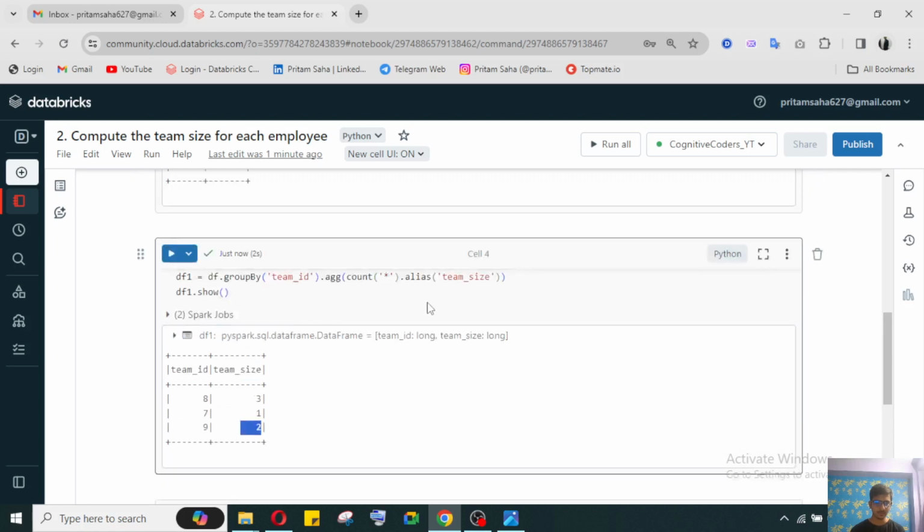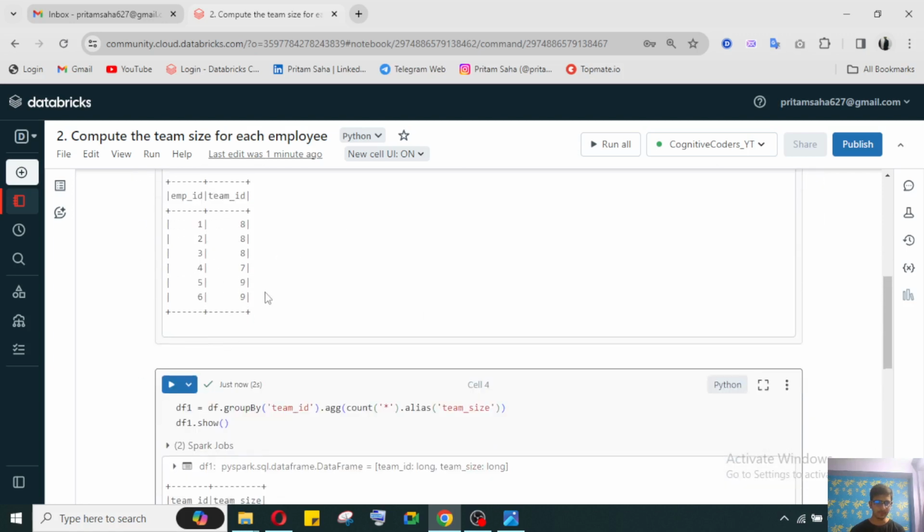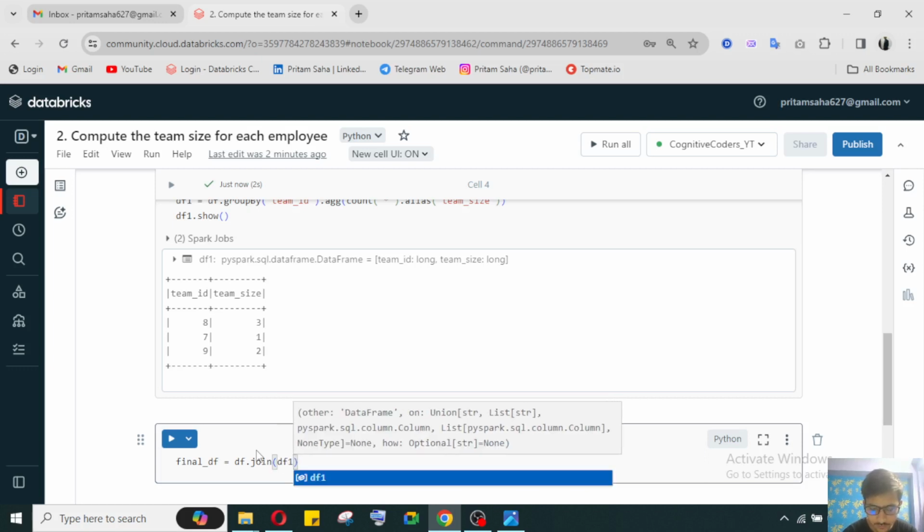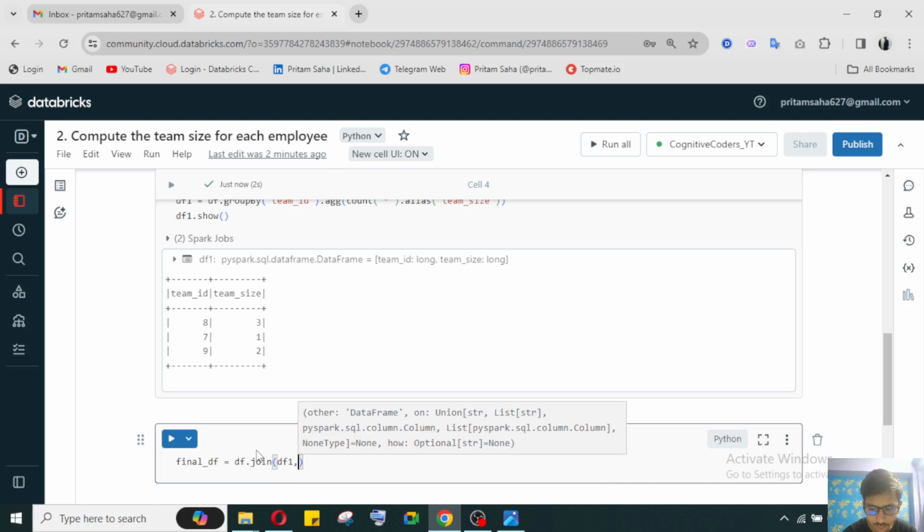Now that we have team id in both the data sets, we can perform the join. This is my final df. Here we will join both the data frames: df dot join df1, and based on which column we want to join, based on team id. I'll use team id.